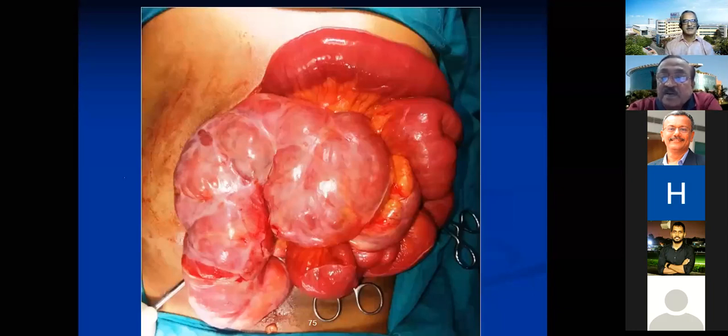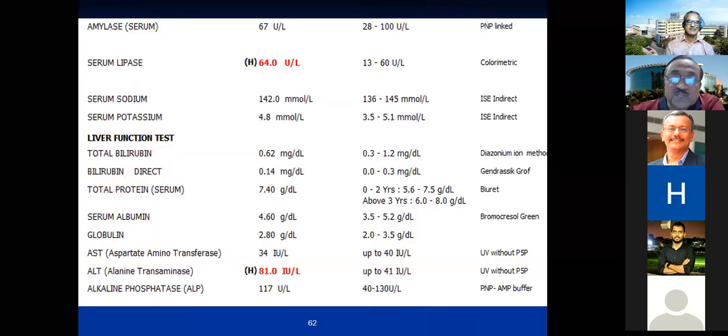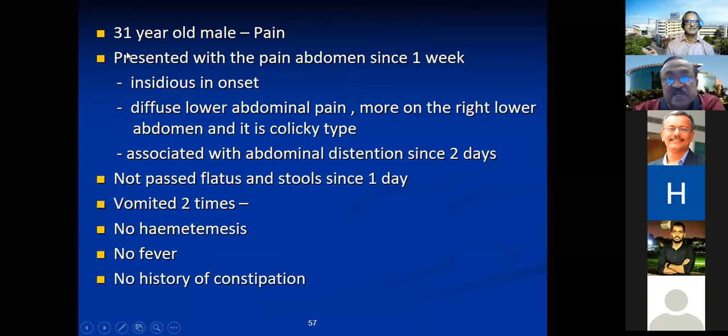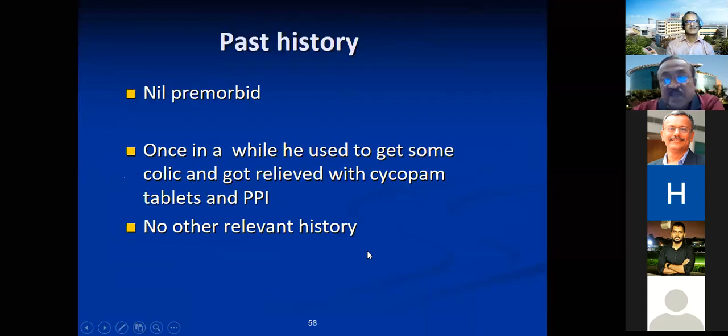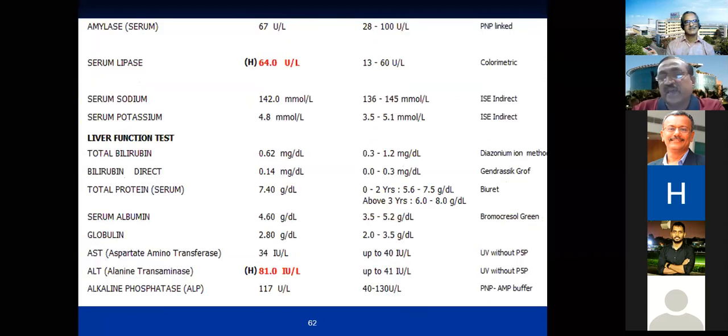Dr. Shanai, can you differentiate the congenital form of cocoon from the other acquired varieties? For the sake of postgraduates, look at the age of this patient, relatively young, and there is no other history. There is no tuberculosis history, no loss of weight or fever, no diarrhea, nothing.